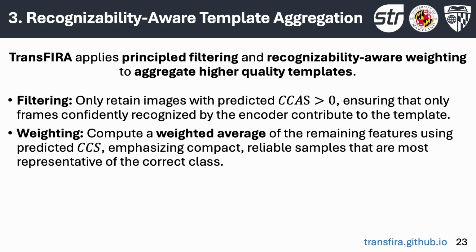Our recognizability-aware weighting method computes a weighted average of the remaining features using their predicted CCS scores. Images that the recognizability prediction network predicts are close to the correct gallery center are upweighted, while those that are predicted to be far from the correct gallery center are downweighted. This emphasizes compact, reliable samples that are most representative of the correct class.